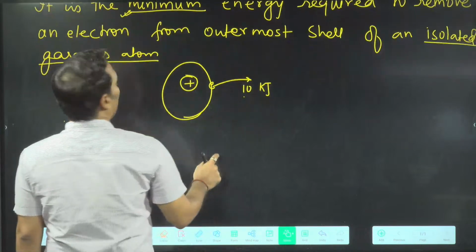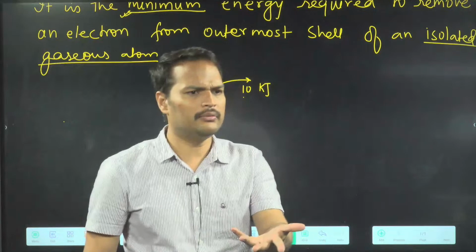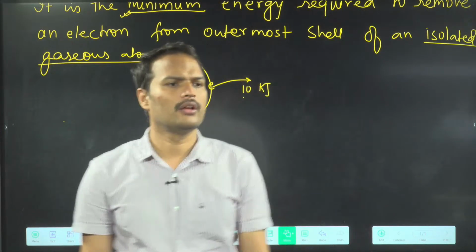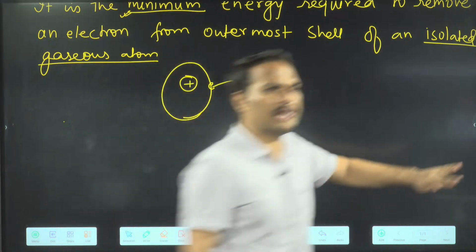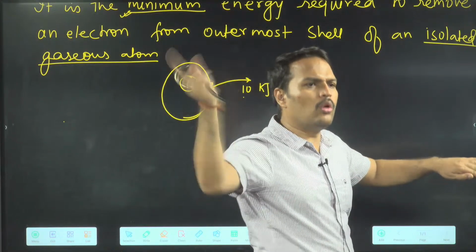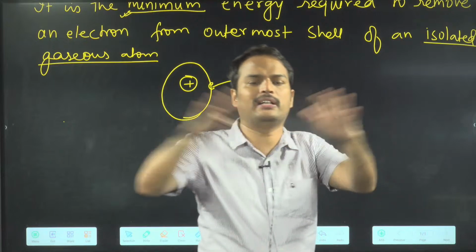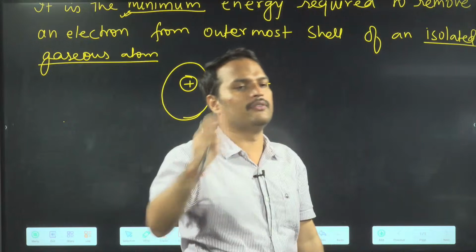Okay. Now what? Isolated gaseous atom. What do you mean by isolated? So, English word only. ठीक है ना? See, English word only. What we are saying, isolated means what? Take him aside, so that he is not in touch with anyone else. No one is having influence on him. So this is just a generated condition कि I have to remove at that time because no one will influence.